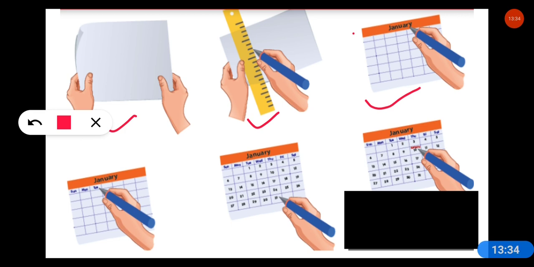After that you have to write the days. Here you can see, it is writing the days with the blue pen: Sunday, Monday, Tuesday. After writing the days, first you have to write the month here. After writing the month, you have to write the days, and then you have to fill the dates, right? And finally you have to mark. Here it's marking those particular days. It may be any festival that day, or somebody has a birthday or anything else. He is marking here, right? I hope you have understood. Now let's move further.